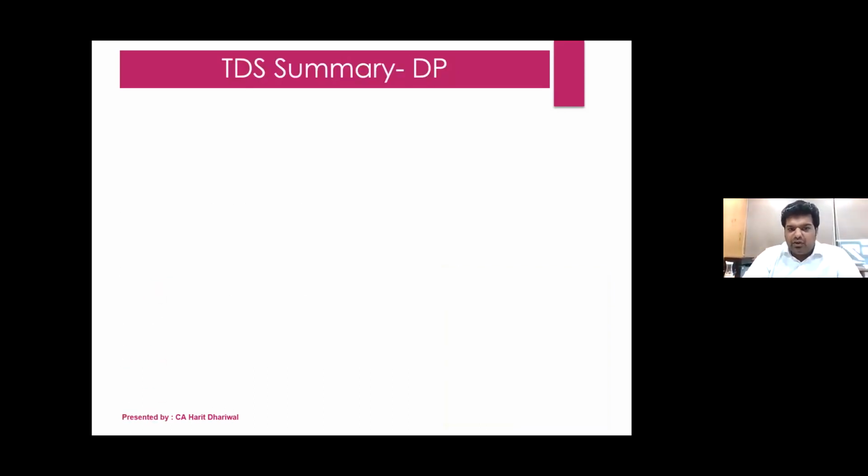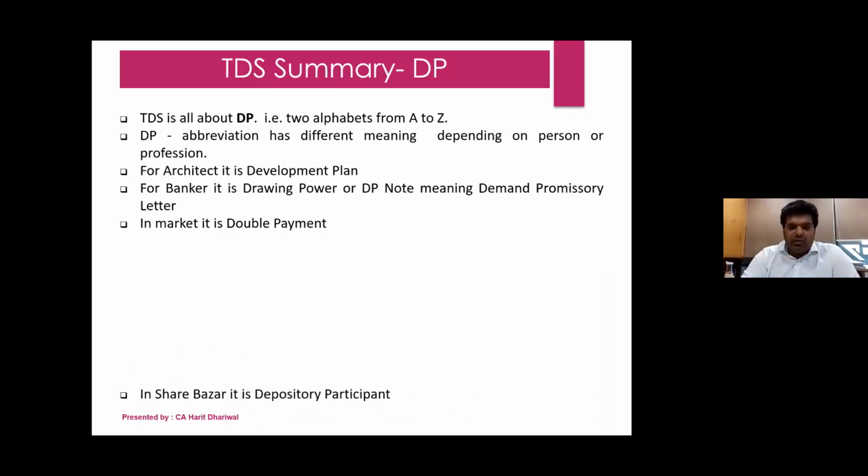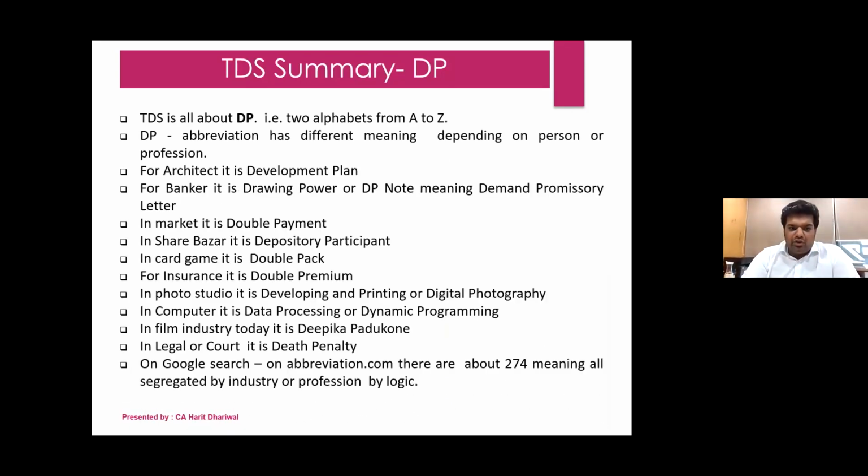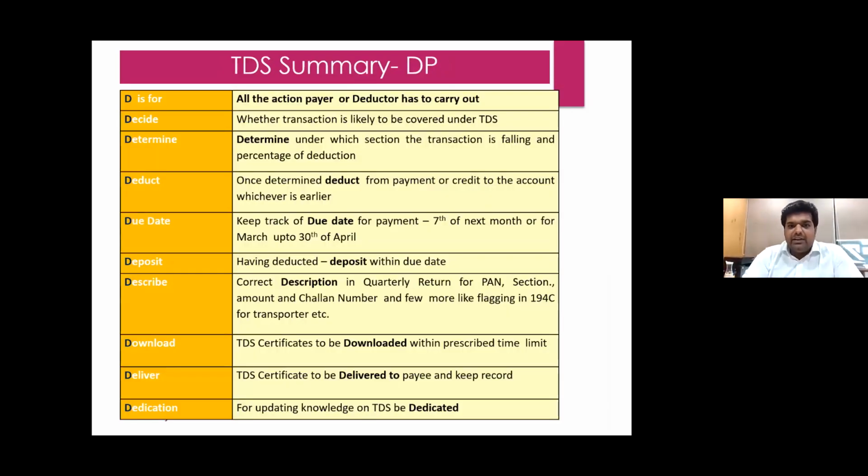So I think we have covered most of the sections as far as TDS is concerned. We'll now quickly go to the summary. Like the DP, we all know there are a lot of different interpretations for the DP: drawing power, double payment, double premium, all these things. But now we'll just close with TDS when we talk about DP. D stands for deduct, and the deductor will have to decide whether it is liable for TDS and determine which section it is falling under, because the percentages vary.